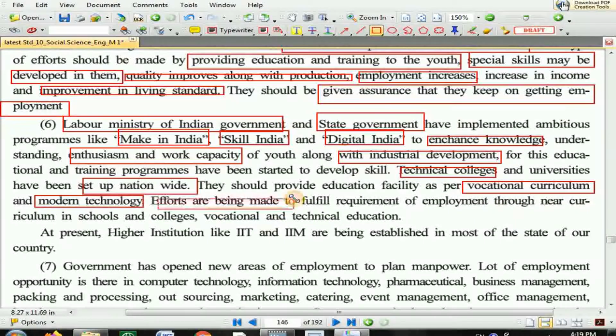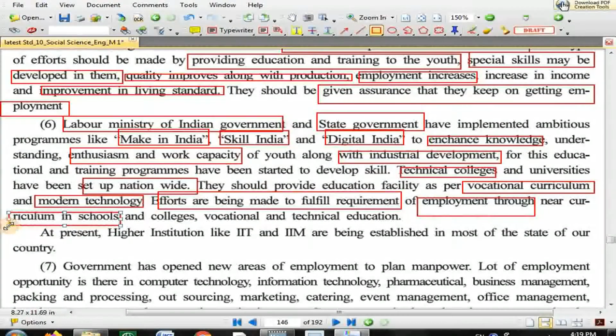Efforts should be made to fulfill the requirement of employment through near curriculum in the school. Okay, so the syllabus is prepared in such a way that after completing schooling they get some job. Vocational and technical education also is required to be provided to them so that it can improve their employment. As a part of that, higher education institutes like IIT and IIM are being established in most of the states of our country. So these two institutes provide the highest technical education.